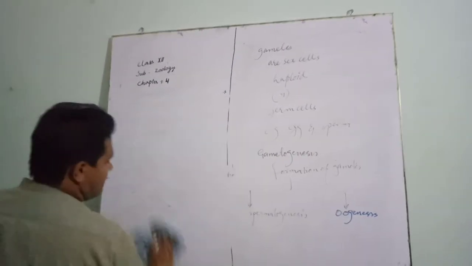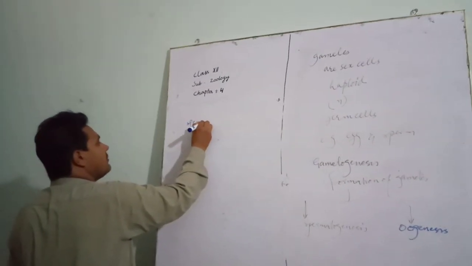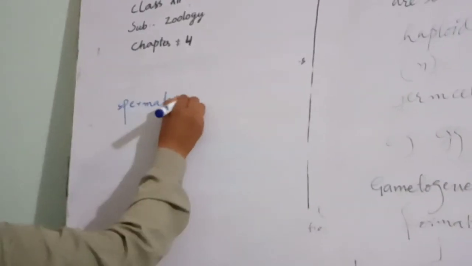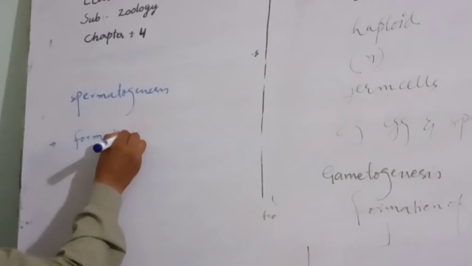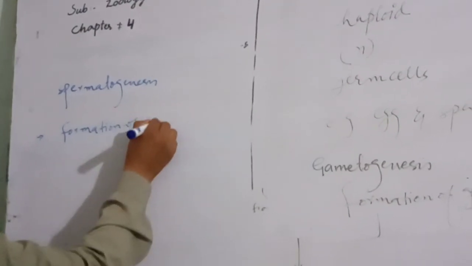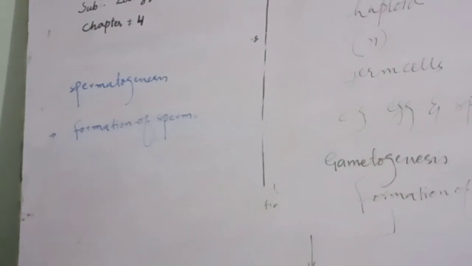Now, spermatogenesis. As I have told you, the formation of sperms or male sex cells is called spermatogenesis. How are sperms formed?